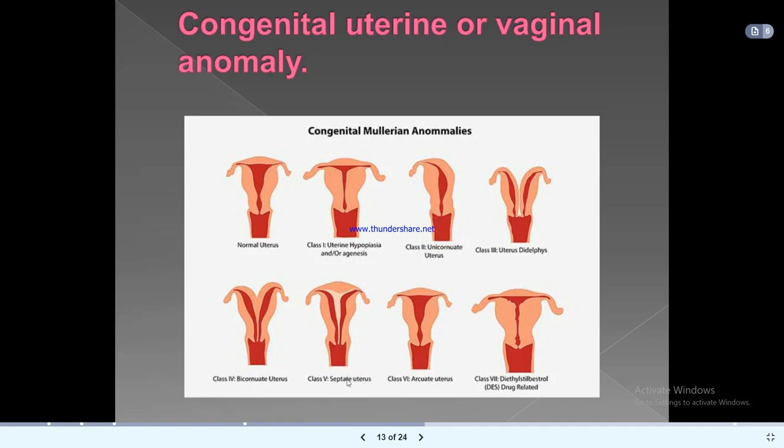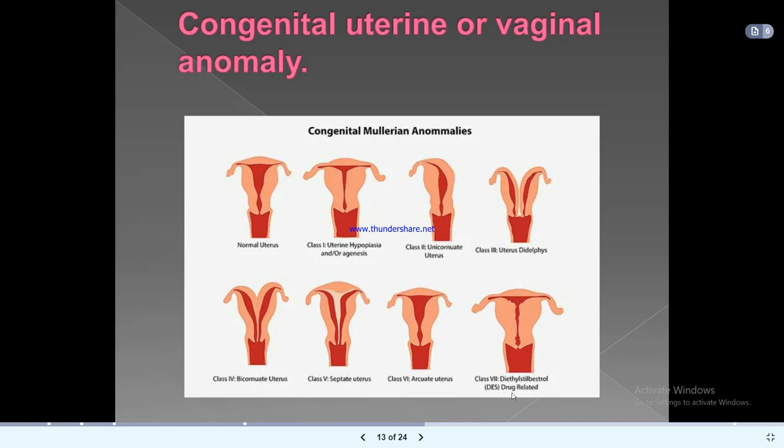And here septate uterus in class 5. Class 1, 2, 3, 4 and 5, septate uterus. Here it is the septum, you can see here. Arcuate uterus, it is like this. When you cut it there is an indent at the fundal level. It looks a little bit like a heart, it dips down. And here class 7.